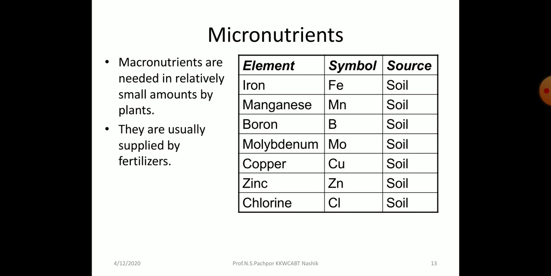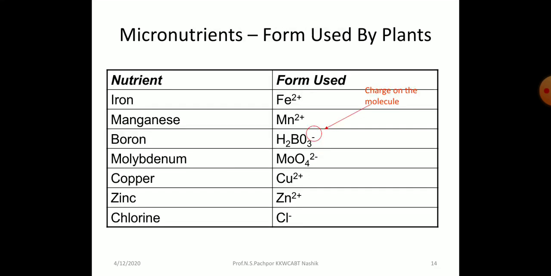Then micronutrients. They are needed in relatively small amounts by the plant, and they are usually supplied through fertilizers, that is iron, manganese, boron, molybdenum, copper, zinc and chlorine. Their source is soil. The plant uses them in these forms: iron as Fe ion, manganese as manganese ion, boron as borate ion, molybdenum ion, copper ion, zinc ion, chlorine ion.